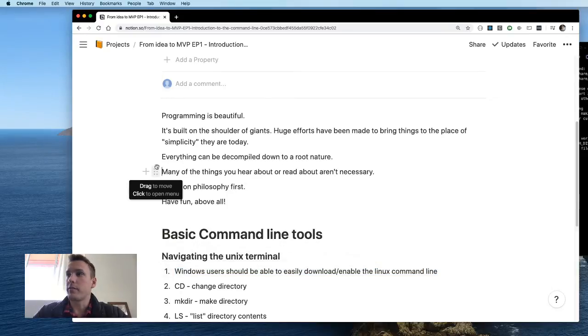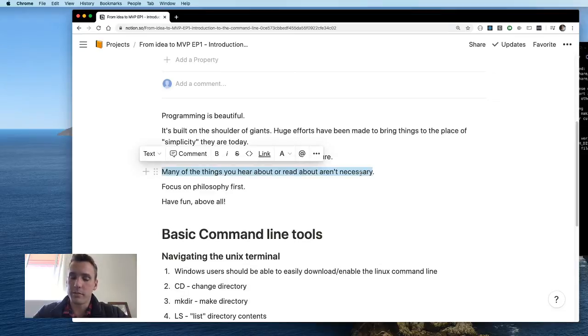Jumping back up, just a little bit more on the philosophy of programming is that there are so many different paths that you can take that it's easy to get overwhelmed. And what I want you to know is that everyone's going to feel overwhelmed with this, no matter what. Starting a new project, starting a new language, it's all going to be very overwhelming. But you just have to look at it as simply as possible and just take it step by step. And the most important thing is to have fun.